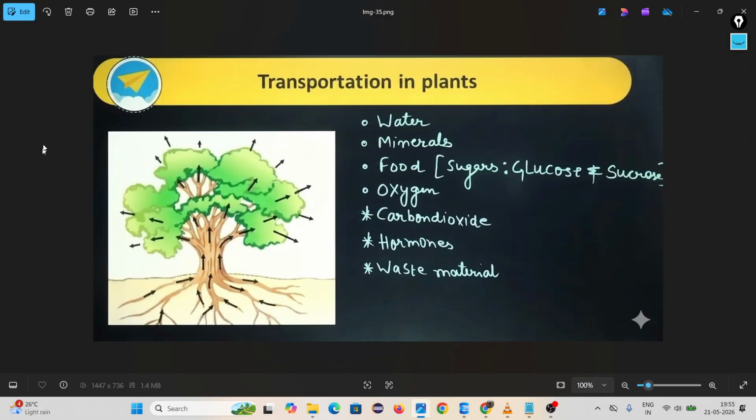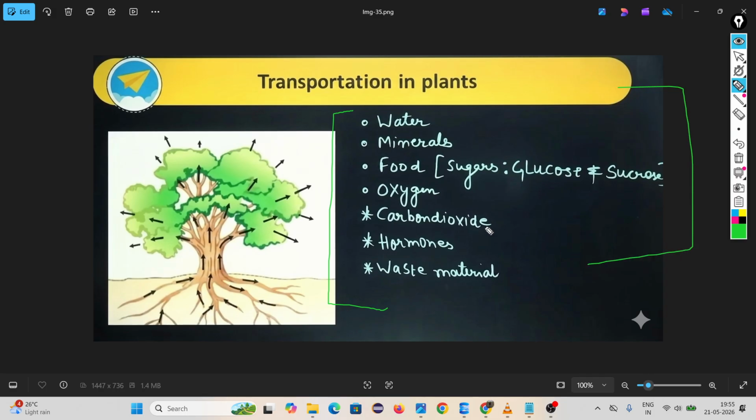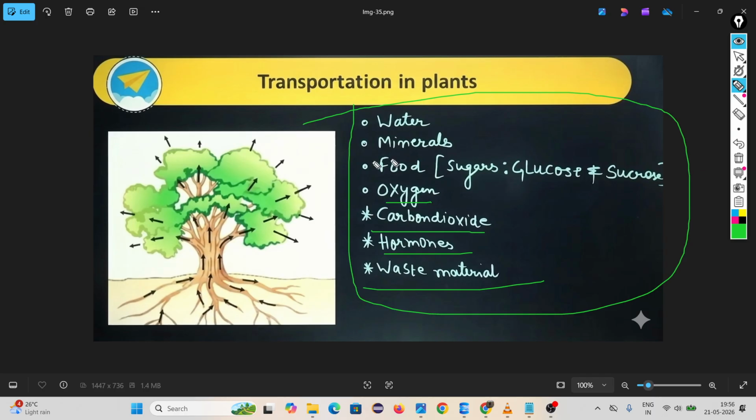Okay. Then come to transportation in plants. This is the new chapter. Today we are going to start learning. Like human beings, plants also require transportation, means water, minerals, food, because you know water is absorbed by the root, but this should be transported to the leaf, because inside the leaf food should be prepared. For photosynthesis we require carbon dioxide, water, sunlight. Then water is absorbed by the root, then it should be transported. Then oxygen, carbon dioxide, hormones, waste product: these are the substances that are transported inside the plant body.